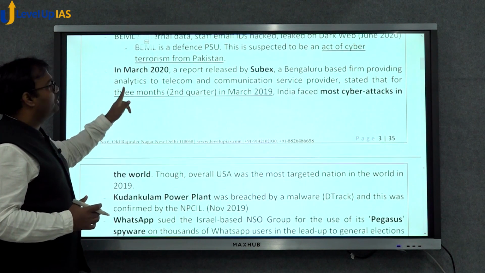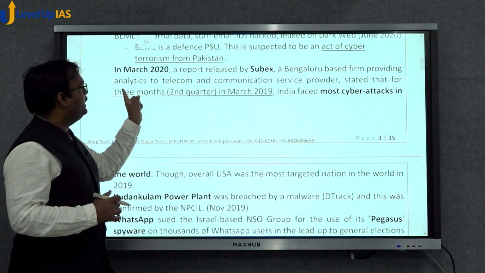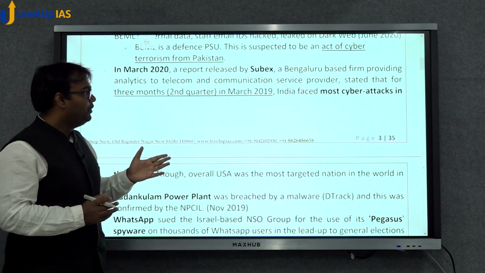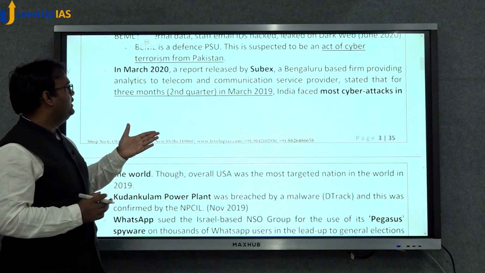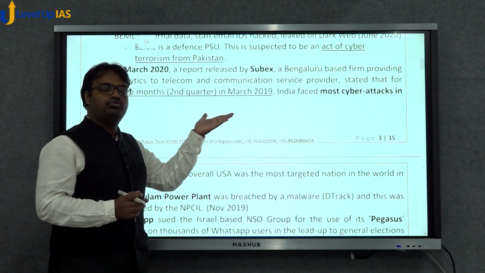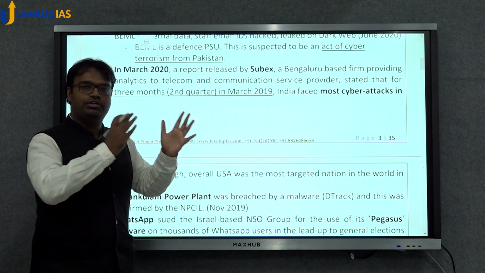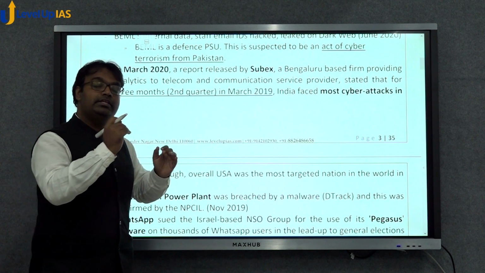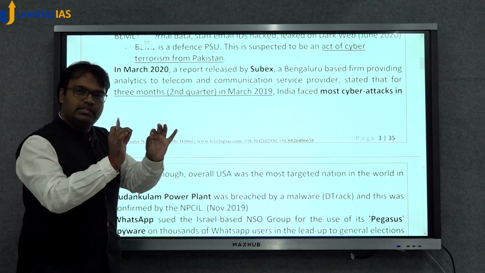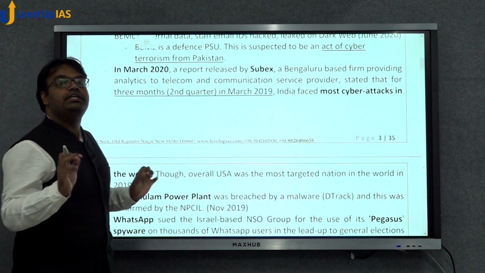In March 2020, a report was released by Subex, a Bangalore-based firm providing analytics to telecom and communication service providers. According to them, in the second quarter of 2019, India was the most cyber attacked country in the world.